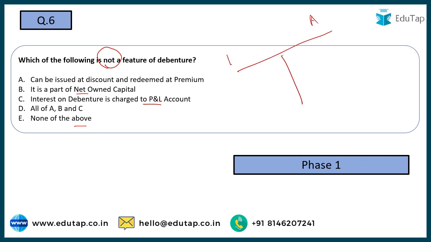Now on this liability side, we have certain funds which are owned by the company, which is the owner's capital. It basically denotes the equity or preference. And the other one, we have the borrowed capital, the amount of loans that we have taken. And these debentures are also sort of a borrowing for the company. Okay, so this is not going to be a part of the net owned capital, rather it is a borrowed capital. So that's why option number B is not a feature, it is going to be the correct answer. Rest all points are true with regard to debentures.